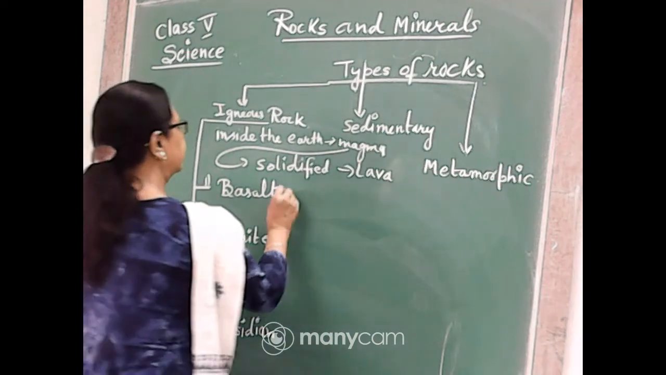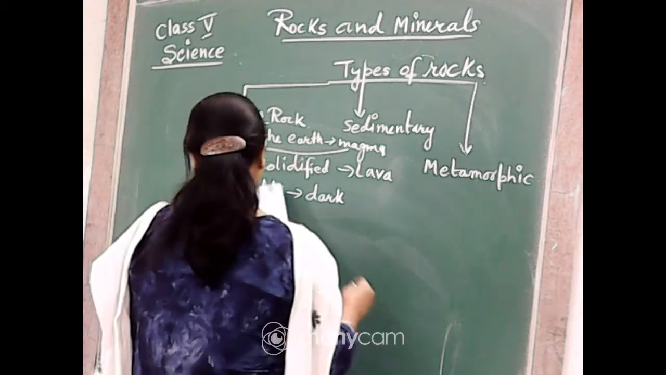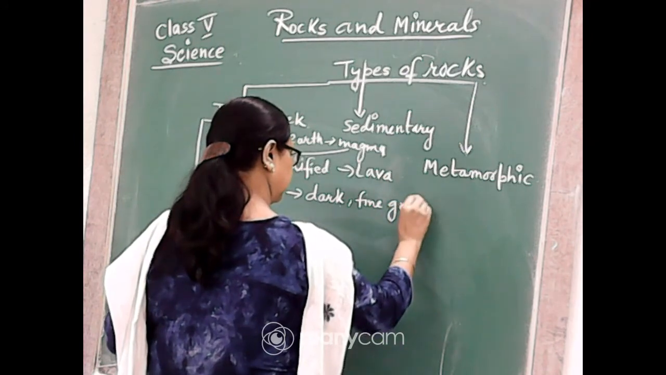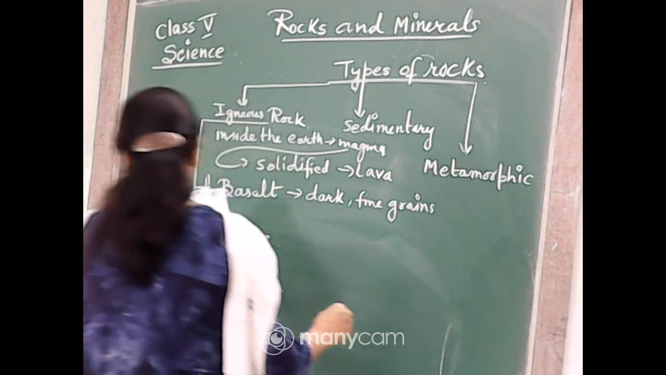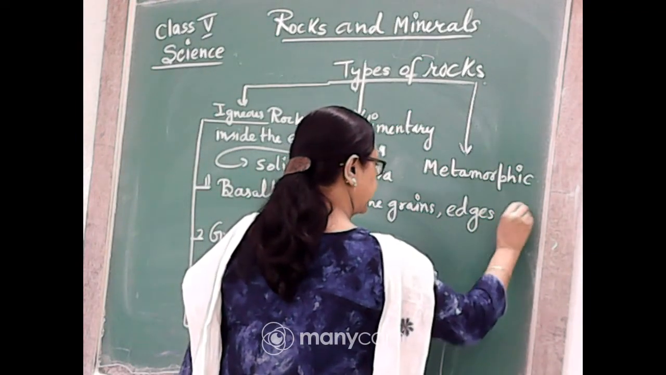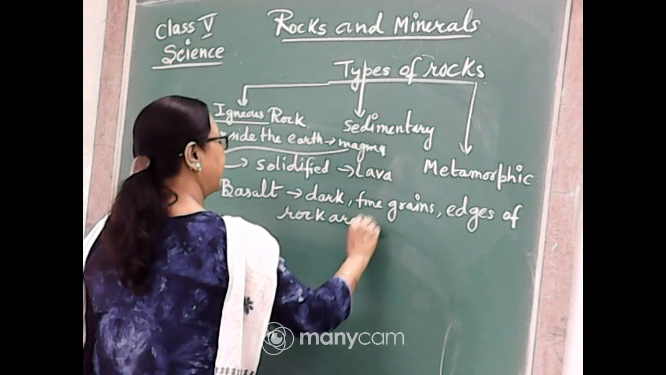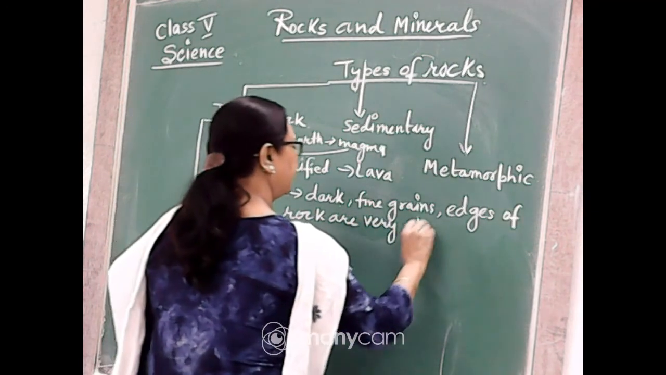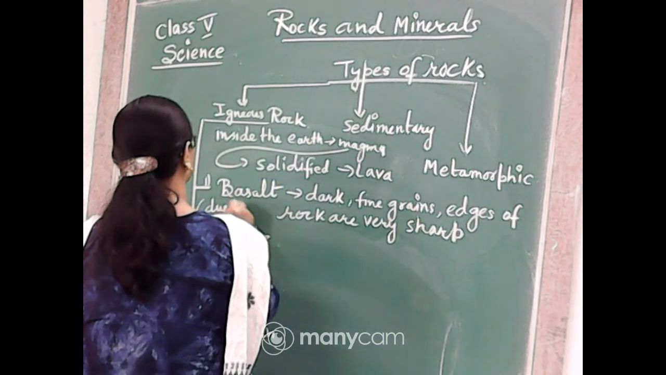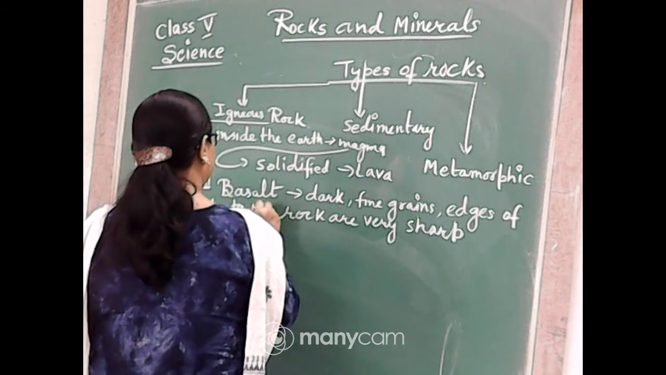So what are the characteristics? They are dark in color, fine grains, but the edges of the rock are very sharp, and it is due to how it is formed. It is formed due to rapid cooling.